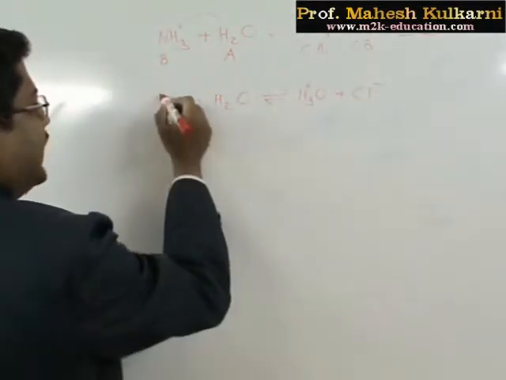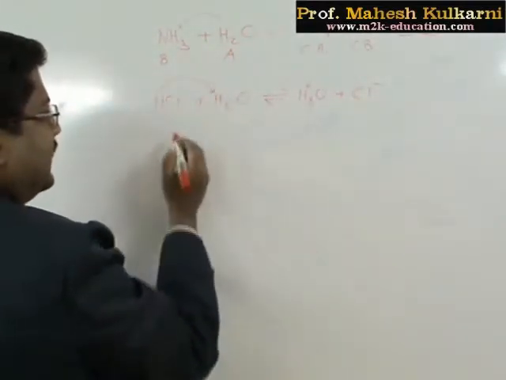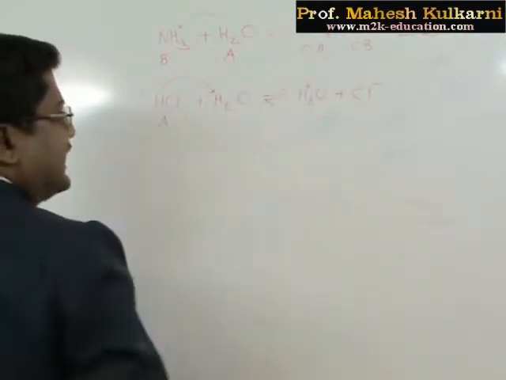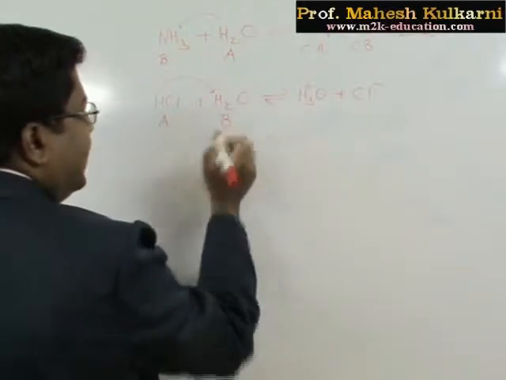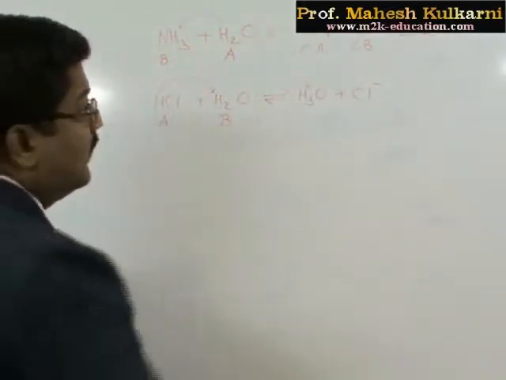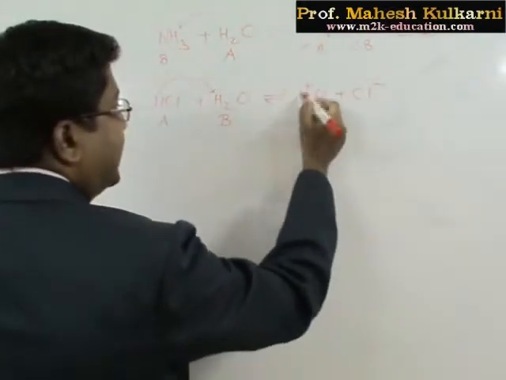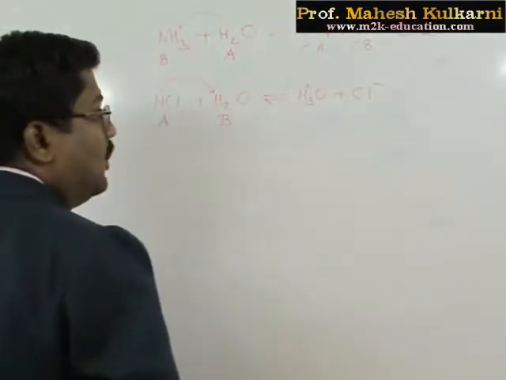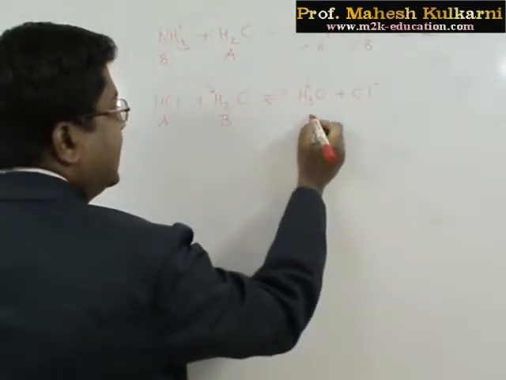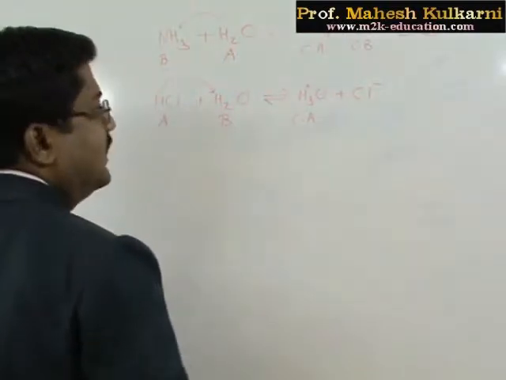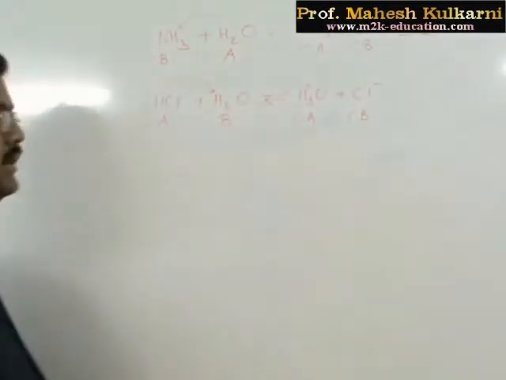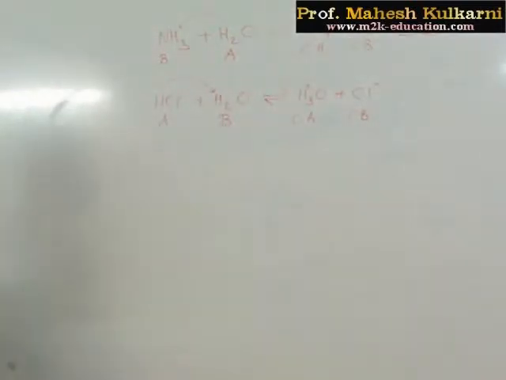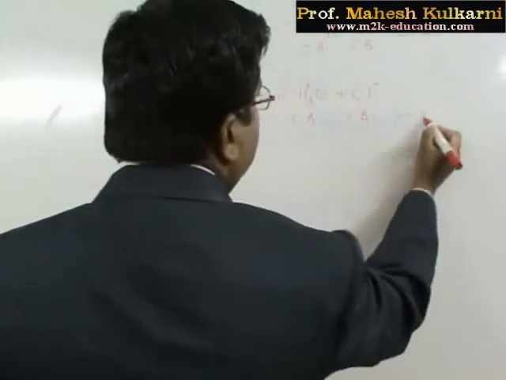H plus ion is donated by HCl, so HCl is acting as acid, whereas water is accepting the H plus ion, therefore it is acting as base. For the backward reaction, H plus ion is donated by H3O plus to Cl minus, so H3O plus will act as conjugate acid, whereas Cl minus is accepting, so it will act as conjugate base. This is my reaction number 2.